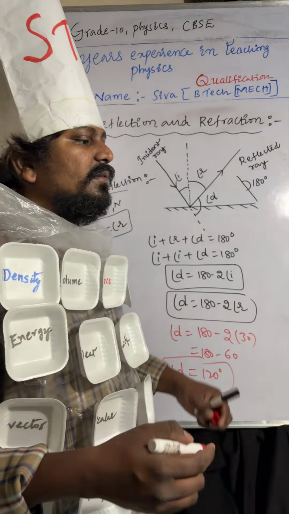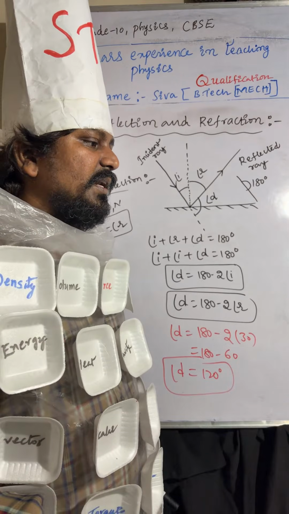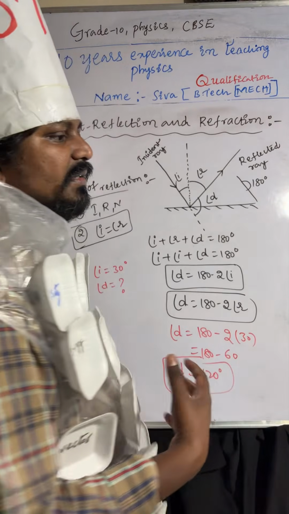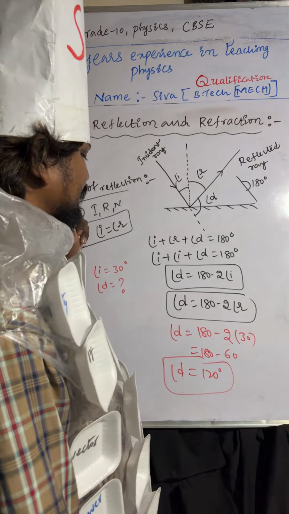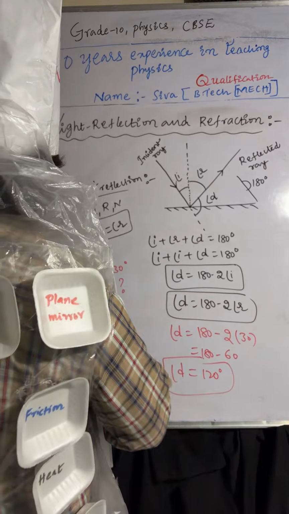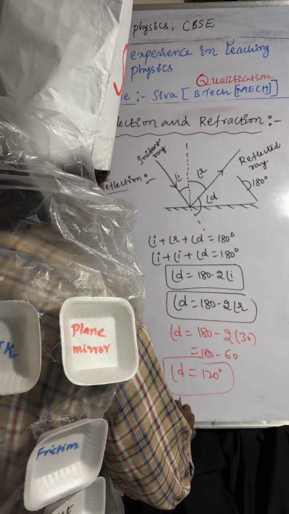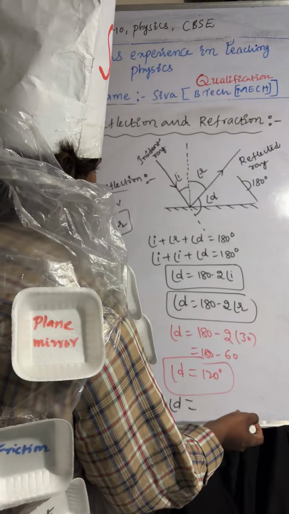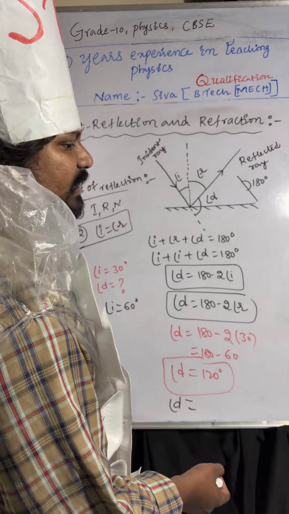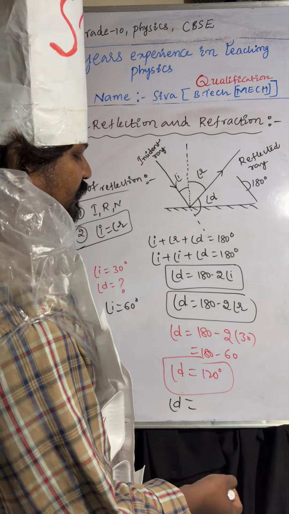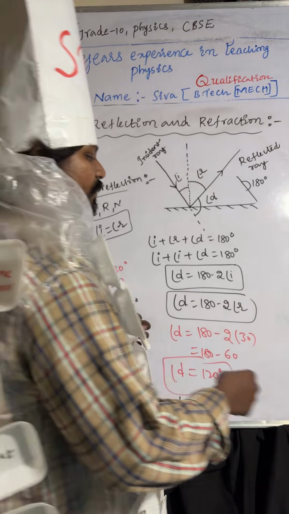Even if they give 60 degrees or 70 degrees, you'll get the same result with the same formula. If the angle of incidence is 60 degrees, what is the angle of deviation? 2 into 60 is 120, and 180 minus 120 is 60 degrees. Is it correct? So like that we can solve it. Understood or not? I hope it is very clear.